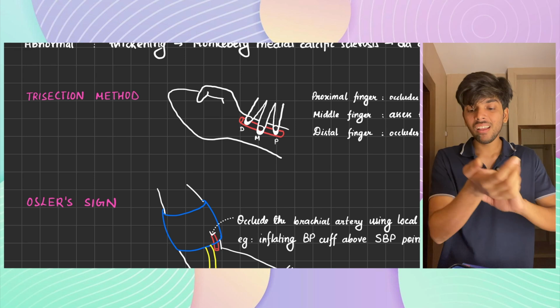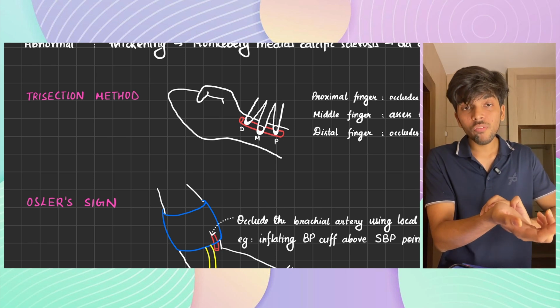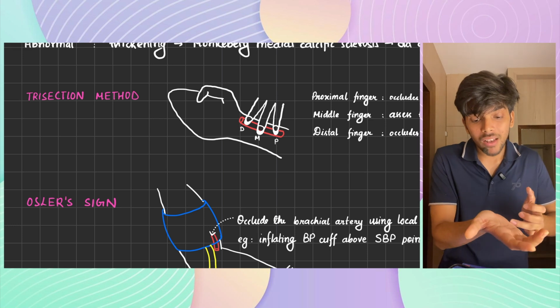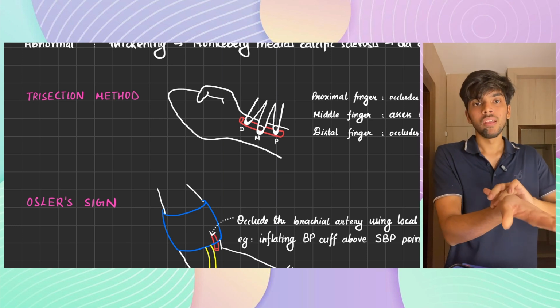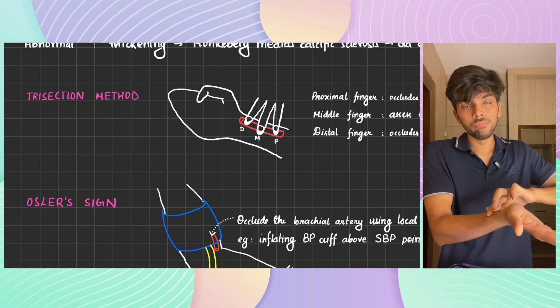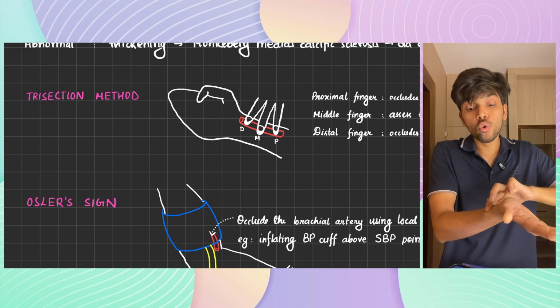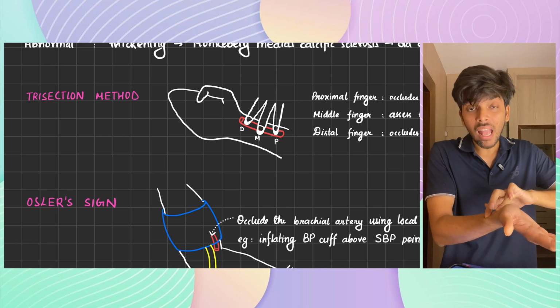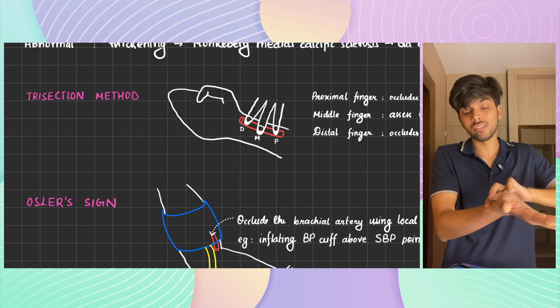With the ring finger, you press and prevent the flow from the palmar arches or the backflow from ulnar artery. Then you milk out the blood vessel. Once you milk out the blood vessel, there is no blood inside the artery and there is no pulsation coming from the radial artery or the palmar arches.